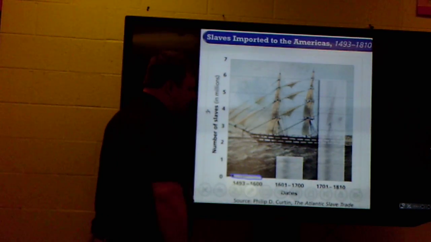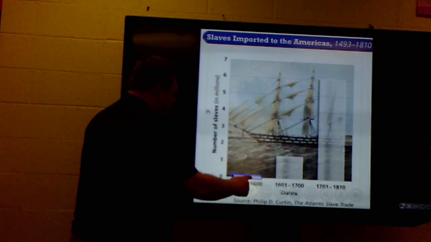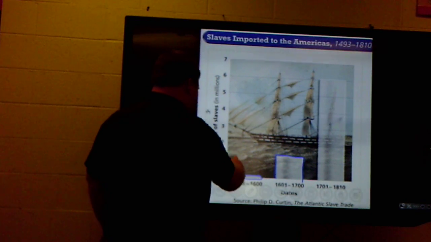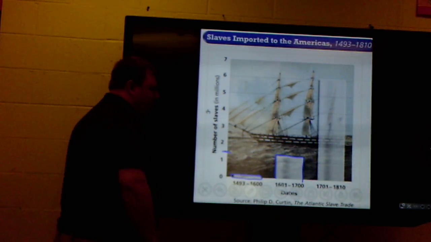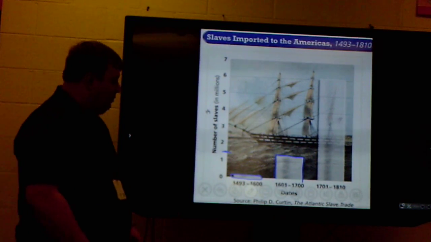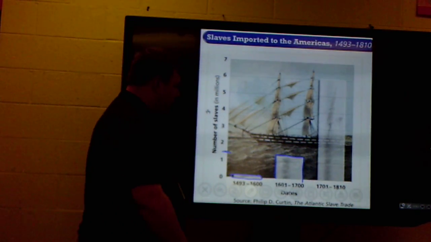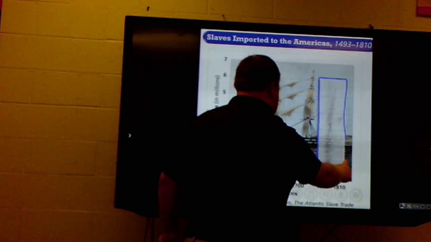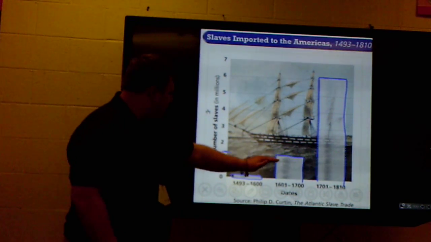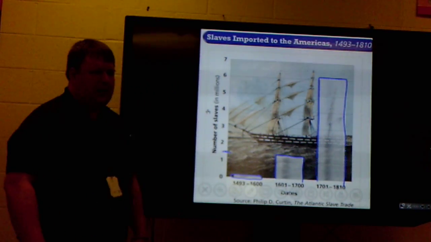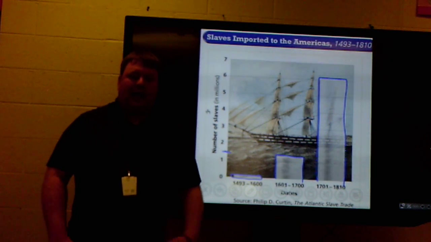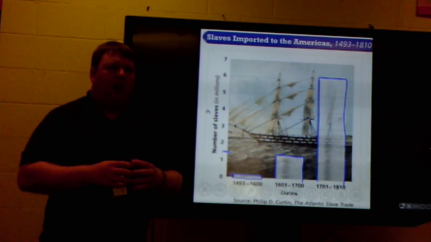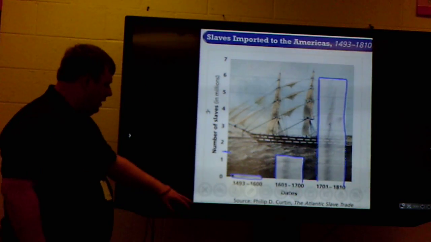But if you look between, in the next 100 years, 1601 to 1700, it shoots all the way up to here, which is about 1.5 million. That's a lot. And then from the next 100 years, 1701 to 1810, it shoots up just above 6 million. Now that's a big jump right there from 1.5 million up to 6 million. So what you can see and deduce from that is that slavery was becoming more and more profitable for these people who were using it.